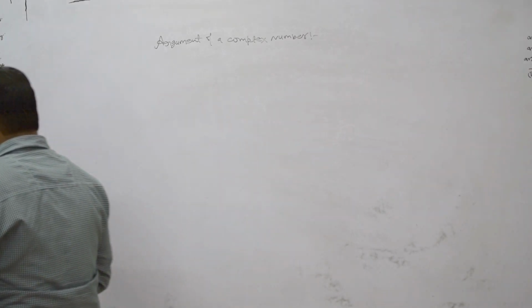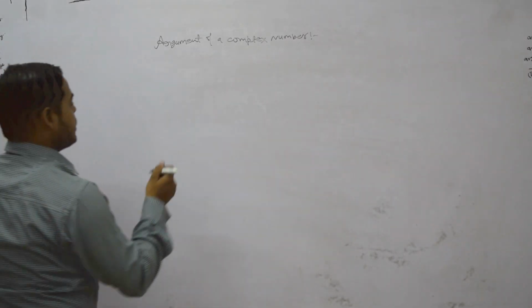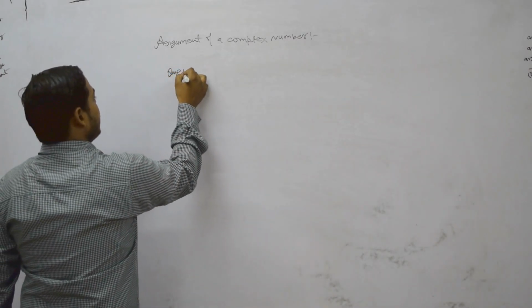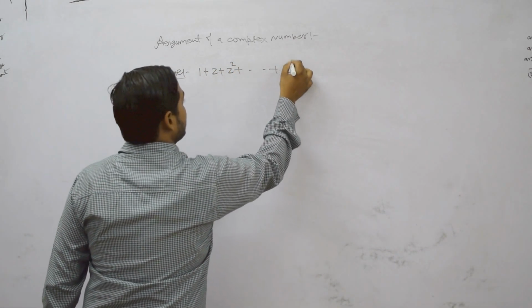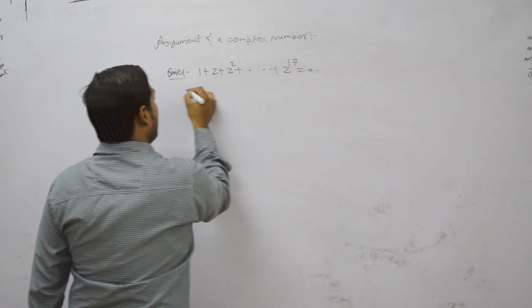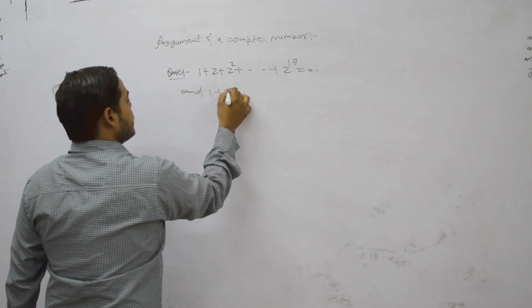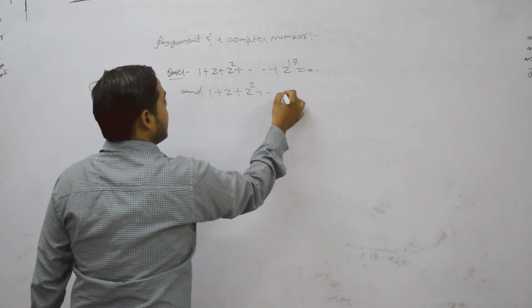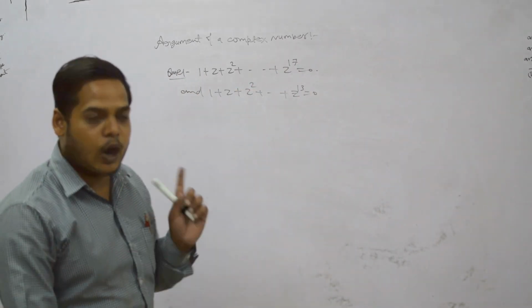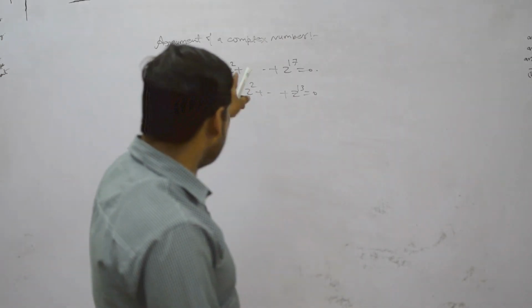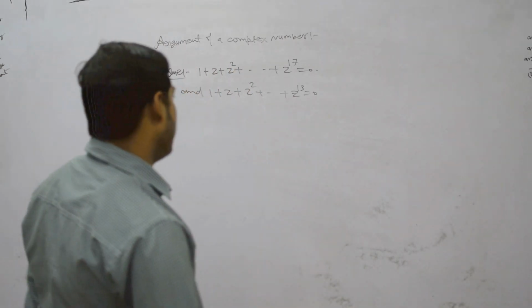We discuss another question, a very important question. The question is 1 plus z plus z square up to z to the power 17 equals 0, and 1 plus z plus z square up to z to the power 13 equals 0. We want to find how many z exist for which these two equations are valid. Okay.